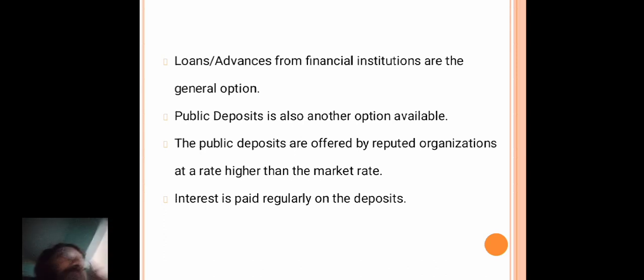Okay, so debentures, right? Interest is paid regularly on these deposits. Okay, so here shares, different kinds of shares, and another source is debentures, different types of debentures, and another one is loans or advances from other financial institutions, right?